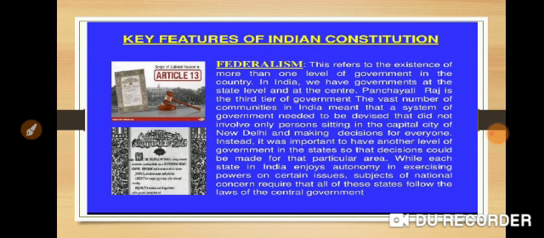While each state in India enjoys autonomy in exercising powers on certain issues, subjects of national concern require that all these states follow the laws of the central government. So on certain subjects, state governments could take decisions. All the powers were not only in the hands of the central government. Some powers lay with Panchayati Raj, some powers lay with the state government, and that is why it was very easy to take decisions and solve problems.